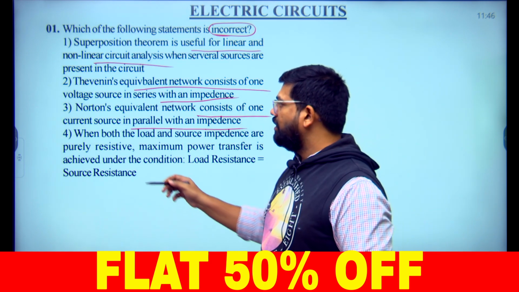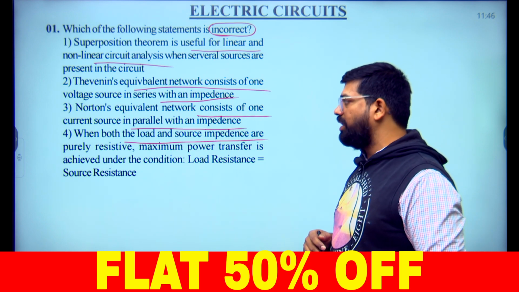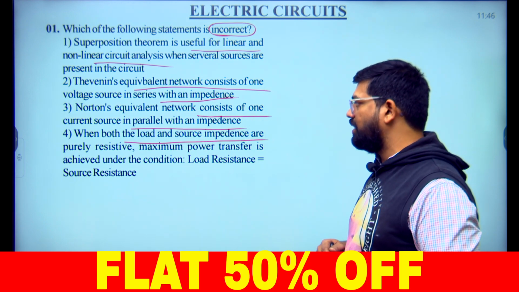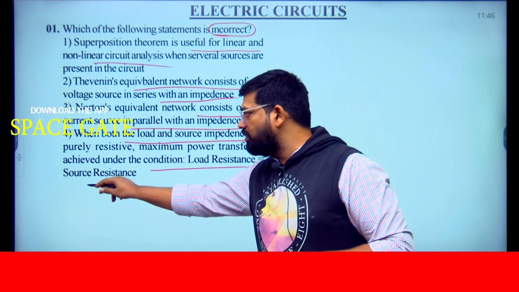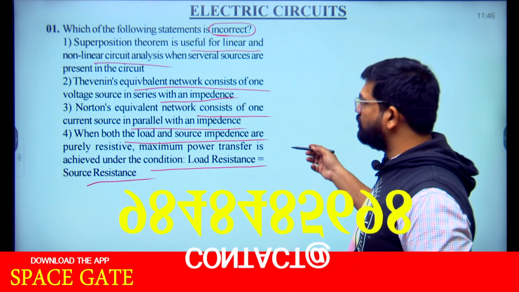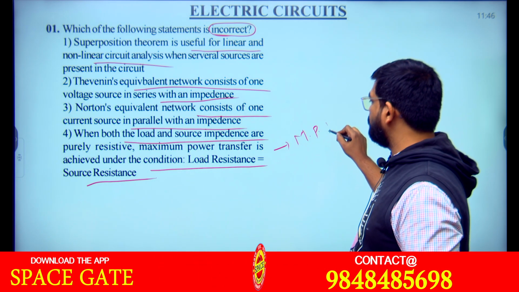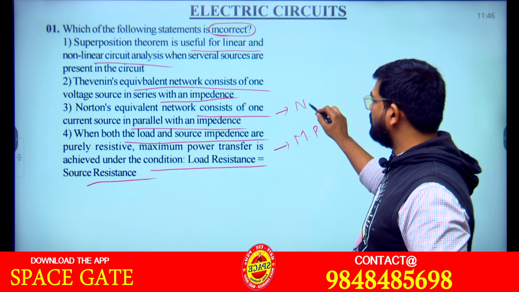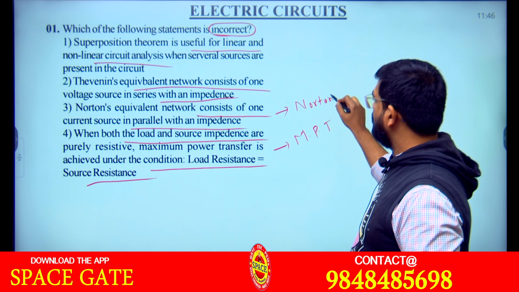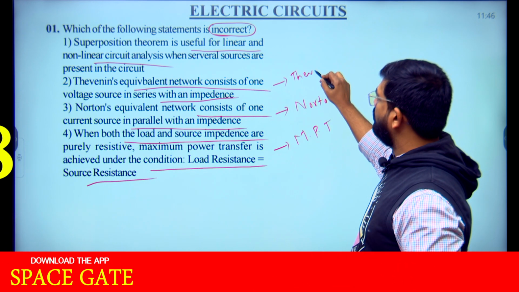When both load and source impedance are purely resistive, maximum power is transferred under the condition that load resistance is equal to source resistance. If you observe, this is the statement of the maximum power transfer theorem, this is Norton's theorem, and this is the statement of Thevenin's.